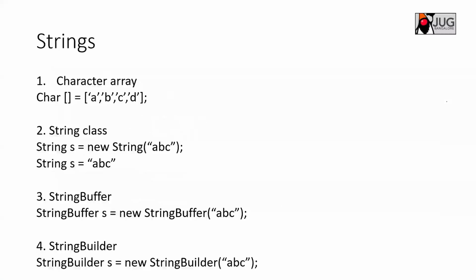So what is a string? A string is nothing but a set of characters, right? And what is the advantage? We can still use strings using a character array, right? But why do we need a string as a separate class in Java? Basically, the important thing in a string is that it is immutable. That makes it more important.